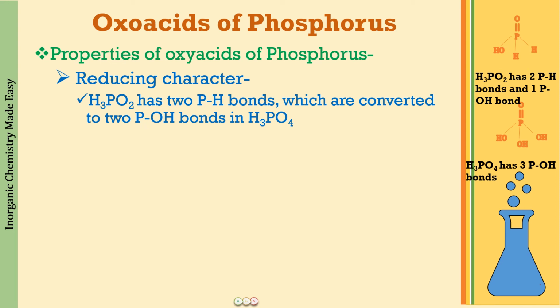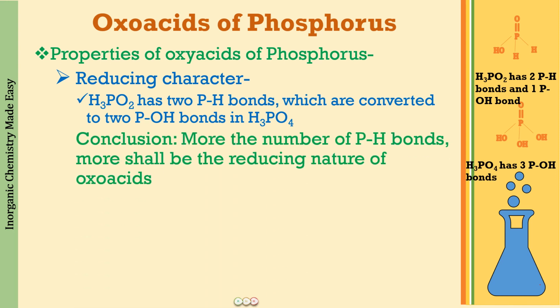More is going to be the number of these P-H bonds, more is going to be the reducing character of these oxyacids. So please do remember, more the number of P-H bonds, more shall be the reducing nature of oxoacids. H3PO2 has two P-H bonds, so this is going to be a good reducing agent, whereas H3PO4 does not have any P-H bond, so this means it is going to be non-reducing in nature. And H3PO3 would have one P-H bond, so it is going to come in between these two in the reducing capacity.